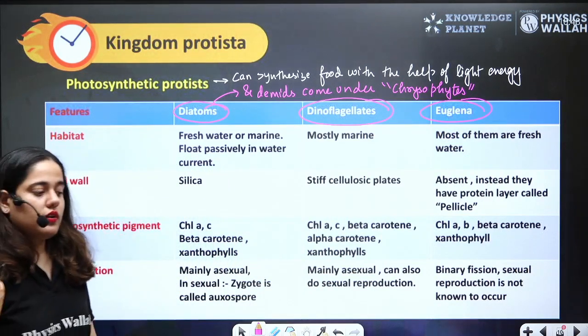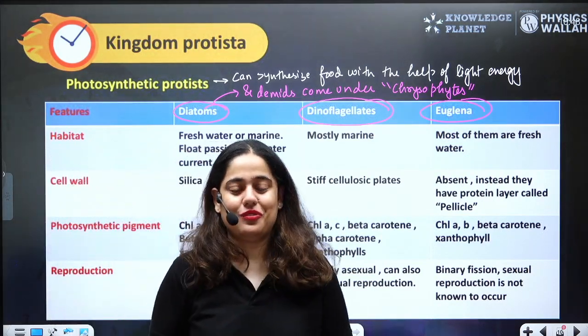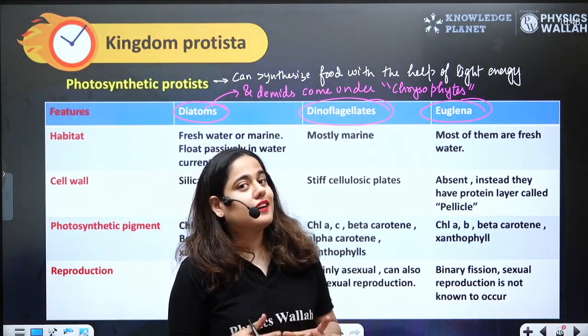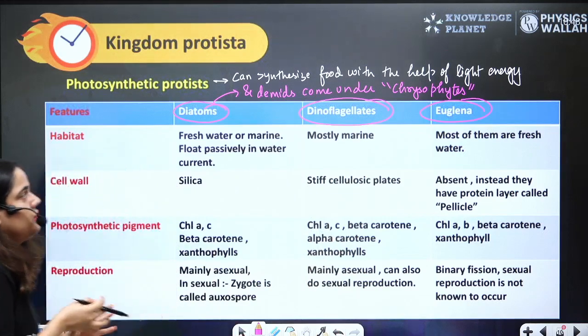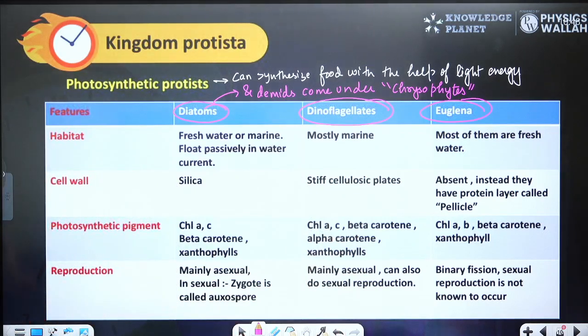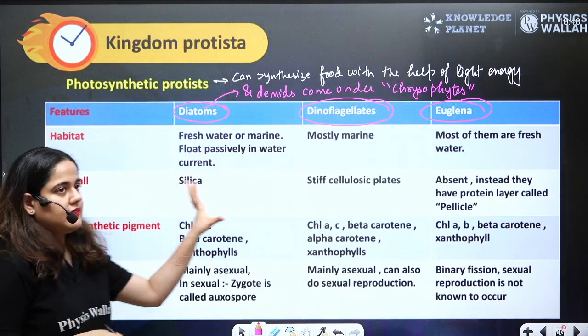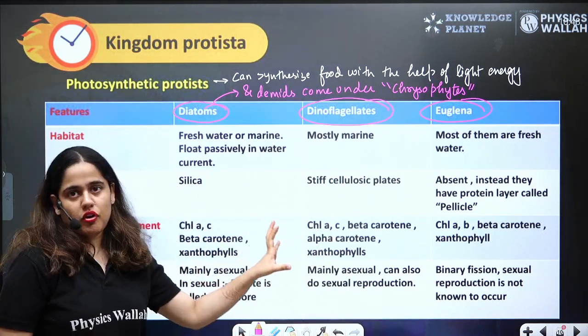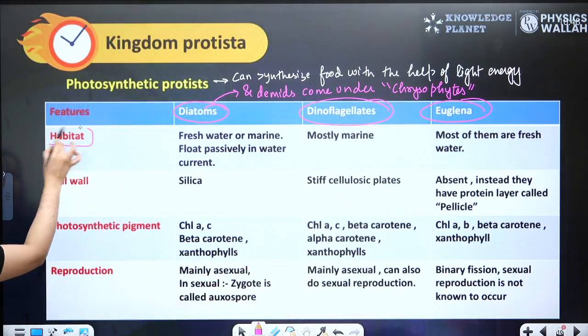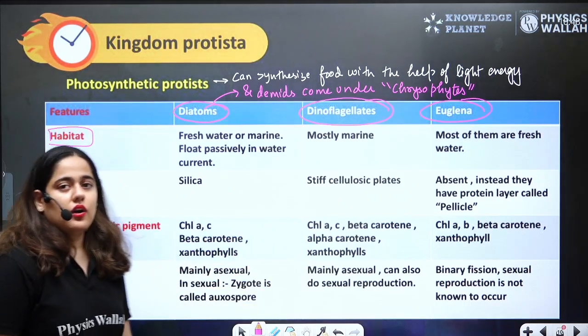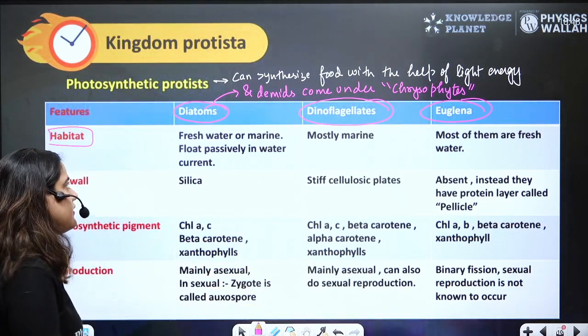We need to understand only about diatoms. So think like this, that diatoms are the main hero here and desmids are like doing the side role. So we need to understand about diatoms. So I always write it in a tabular form so that you can compare all the organisms. Let's talk about their habitat. Habitat means their home. Where do you find these organisms?